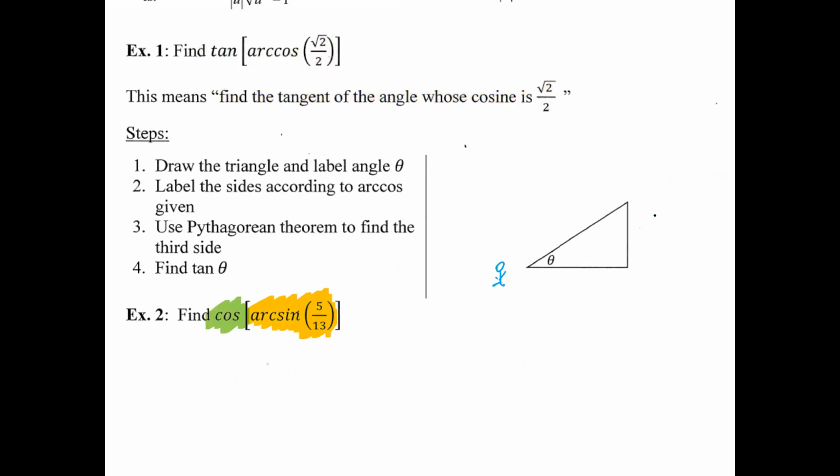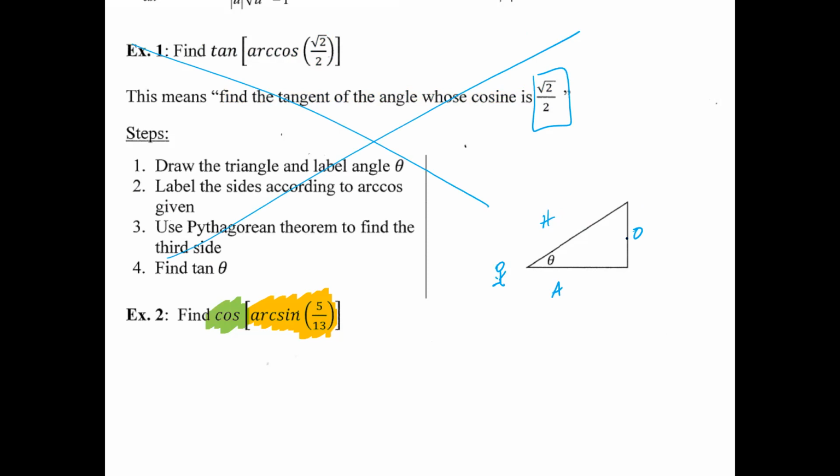So here I have opposite, hypotenuse, adjacent. It's given to you that arcsine is going to be 5/13. We're done with example 1, but I'm just going to use the same triangle here for example 2.